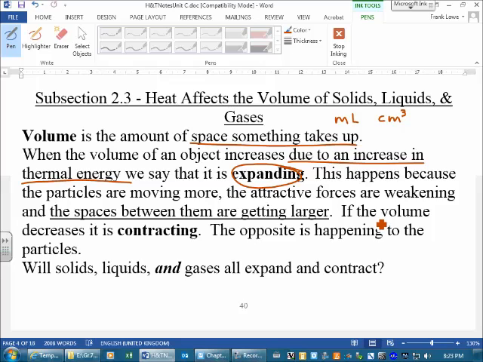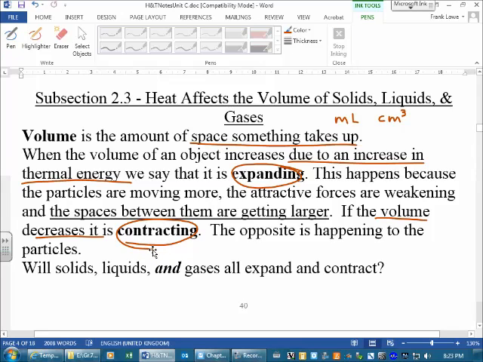If the volume is decreasing, for our purposes right now, we'll say it's because thermal energy is being taken away, or it's being lost. So it's getting cooler, it's getting more cold. That is when something will contract.